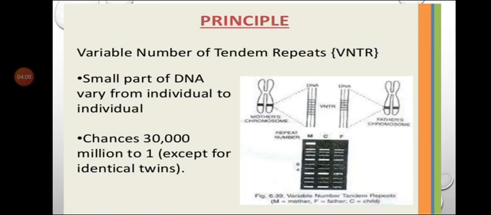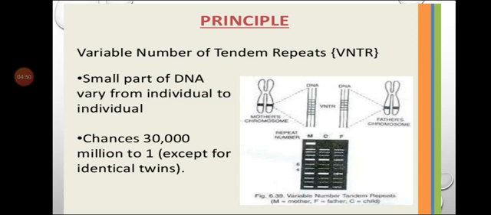About 99.9% of nucleotide sequence in all persons is the same. Only some short sequences of nucleotides differ from person to person. In the population, every person shows unusual sequences of 20 to 100 base pairs which are repeated several times, and they are termed variable number of tandem repeats, that is VNTR.